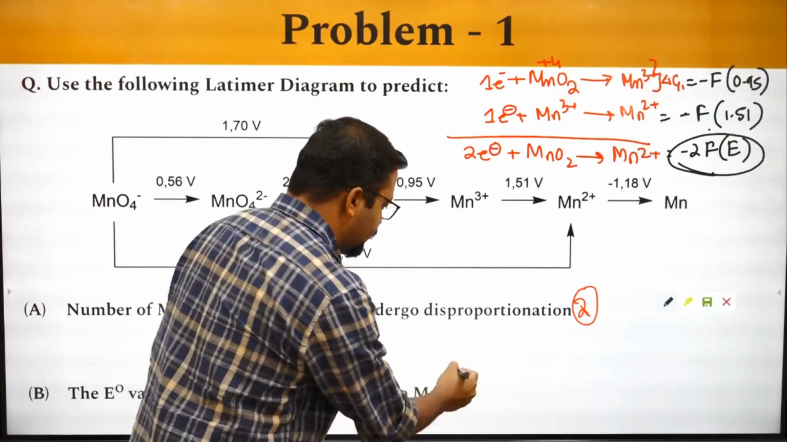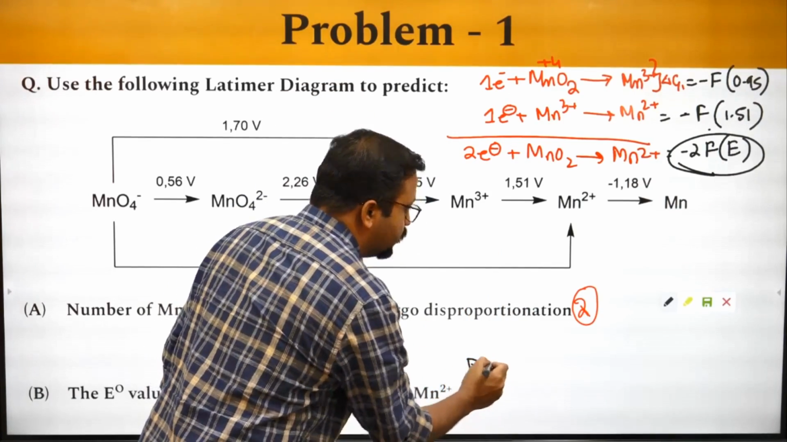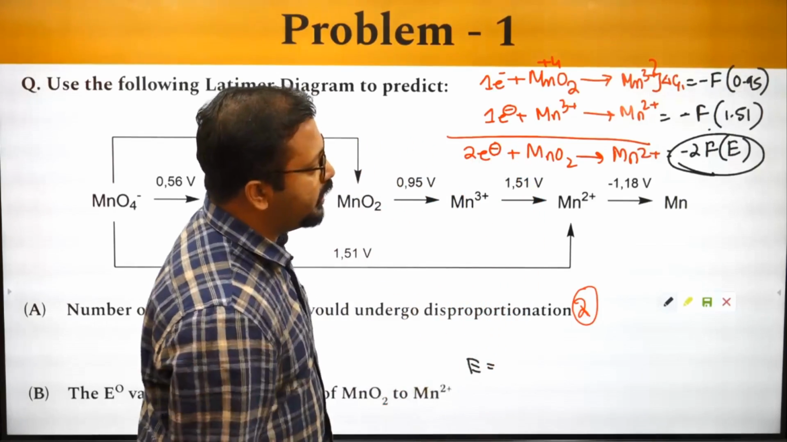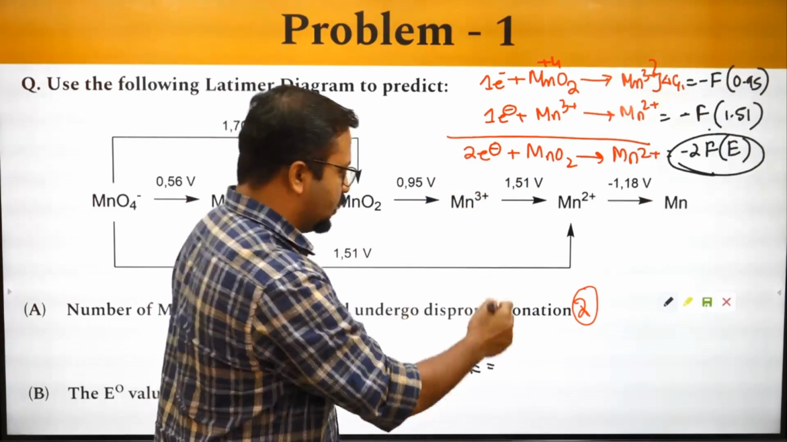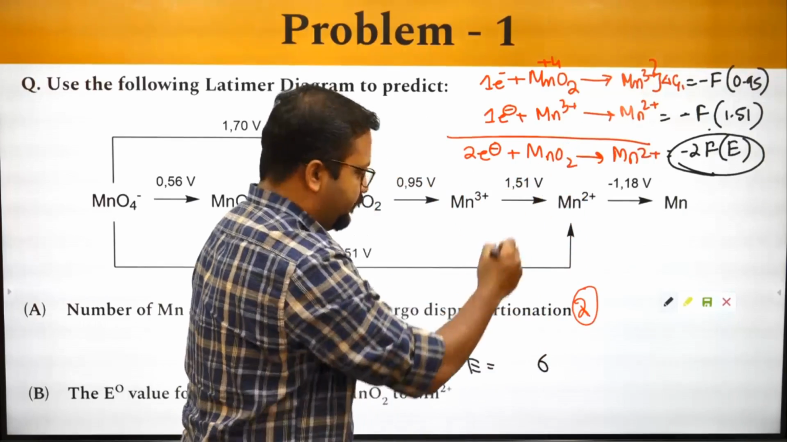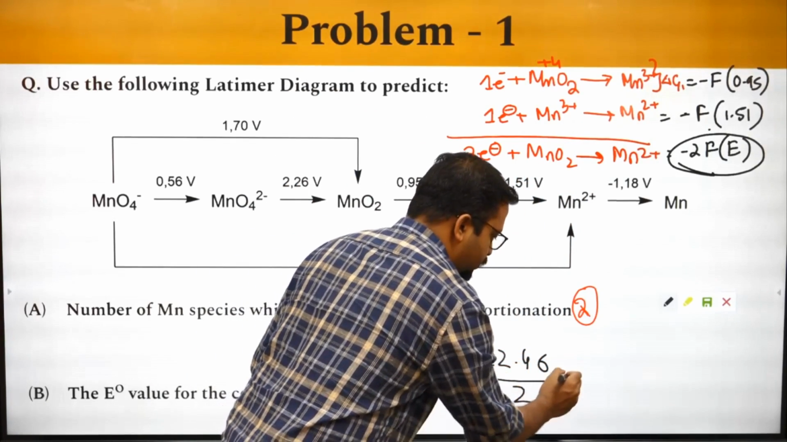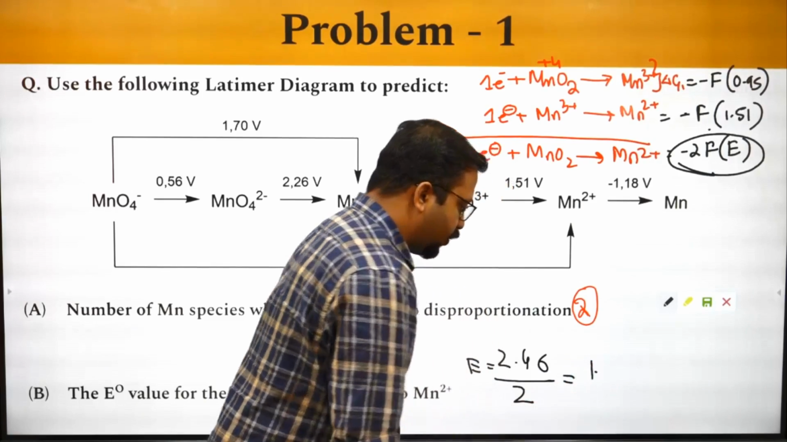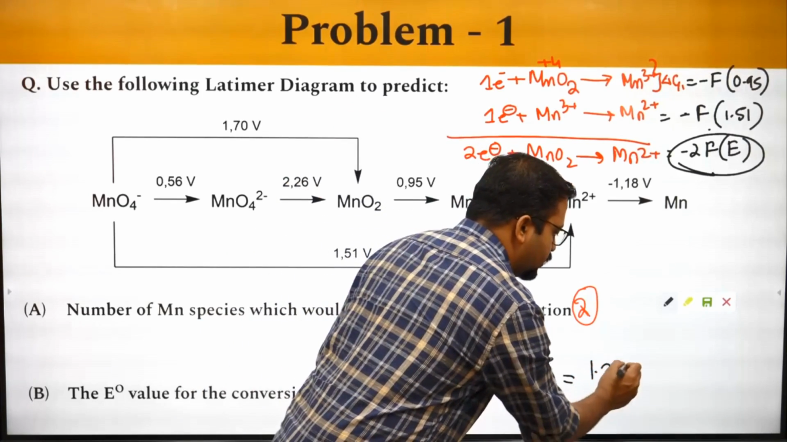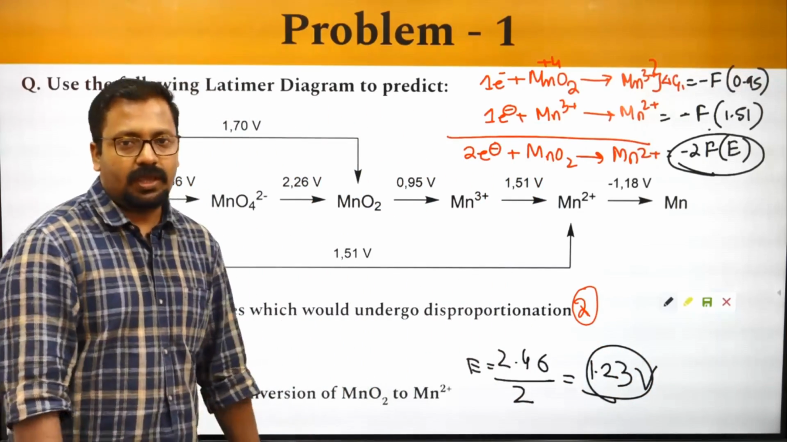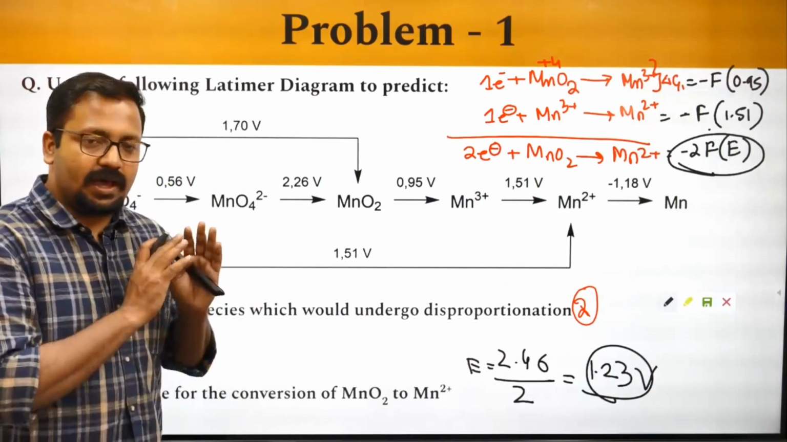What we would obtain is E is equal to 1.51 plus 0.95. So that turns out to be 2.46 by 2, that is 1.23 volts. Okay, that explains our question.